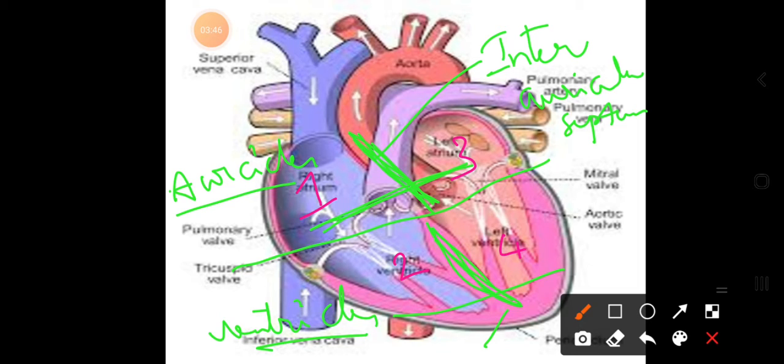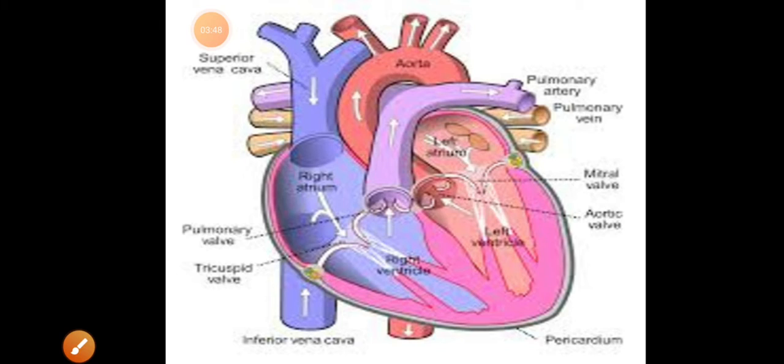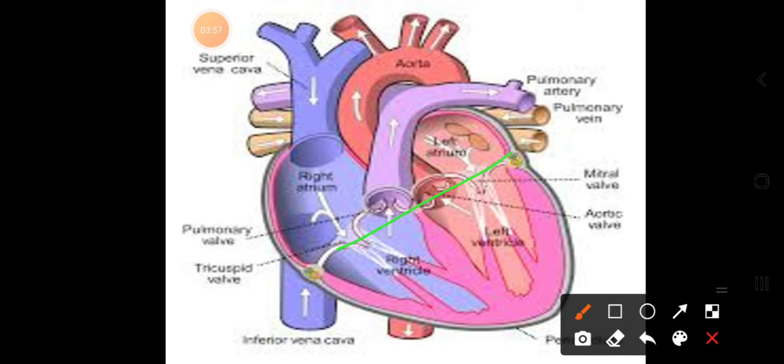So till now you came to know that the heart is made with 4 chambers. Upper 2 chambers are auricles and lower 2 chambers are ventricles. In between the auricles you have the interauricular septum, and in between the ventricles the interventricular septum.